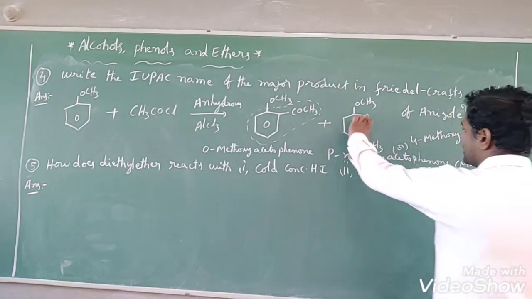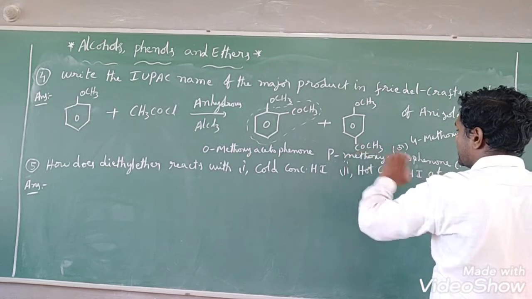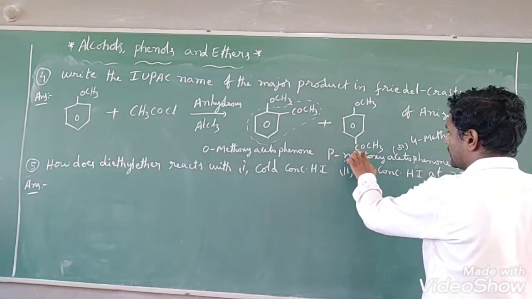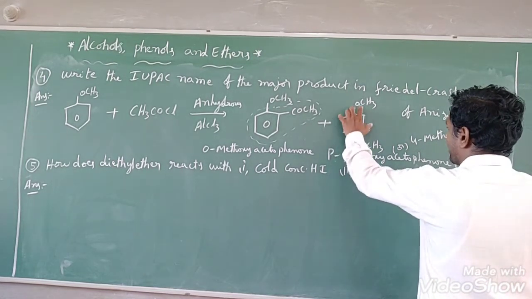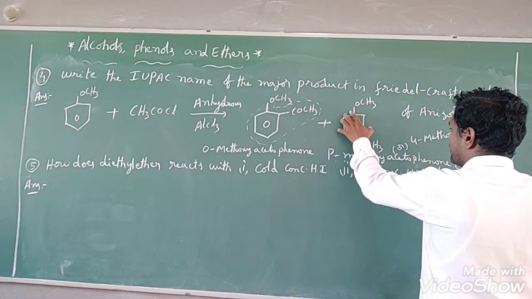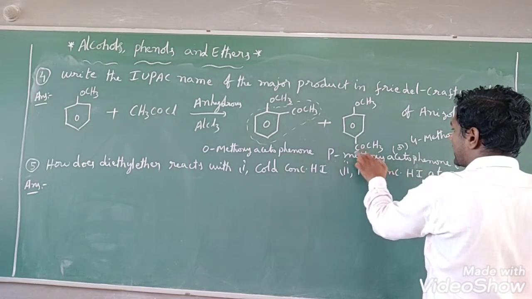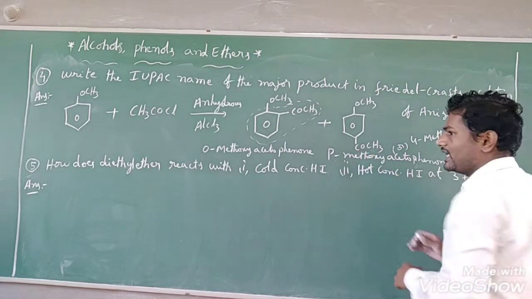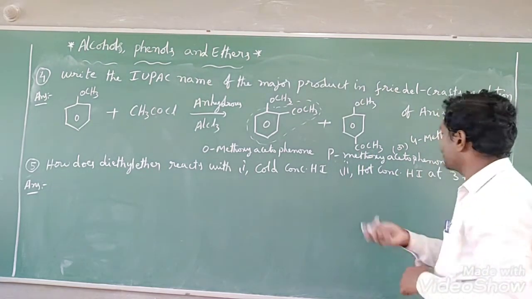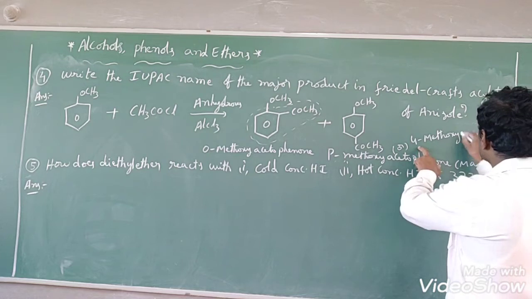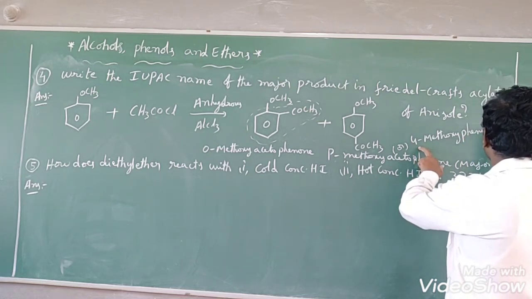This is not an ether, this is a ketone. So that's why we have to write 4-methoxyphenyl. How many carbons are there in the parent chain? 2 carbons, so ethanone, the ketone, we have to write. So 4-methoxyphenyl ethanone.